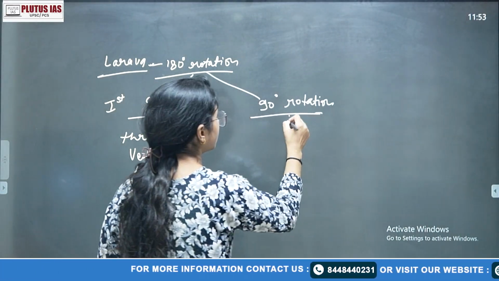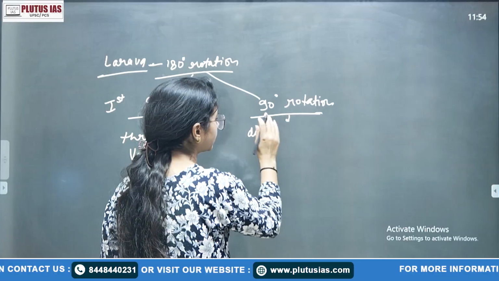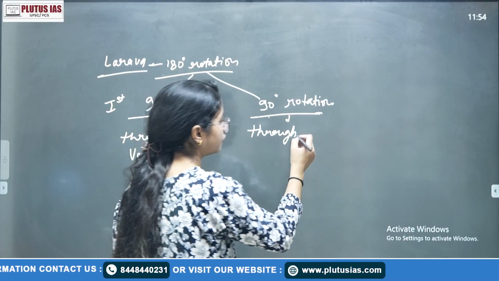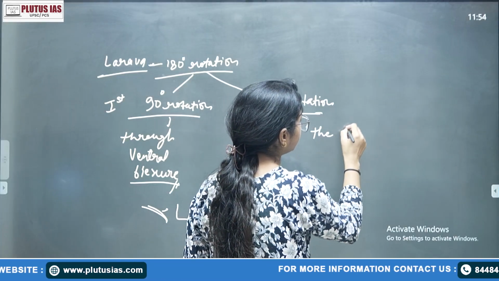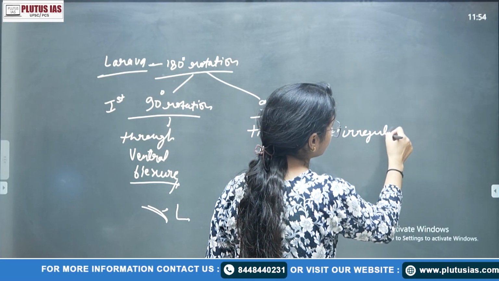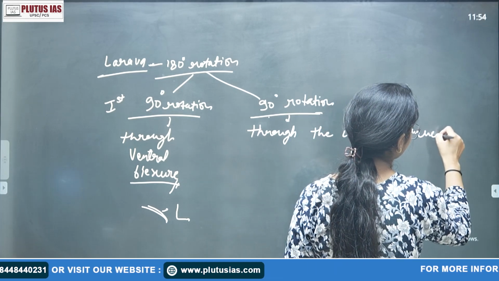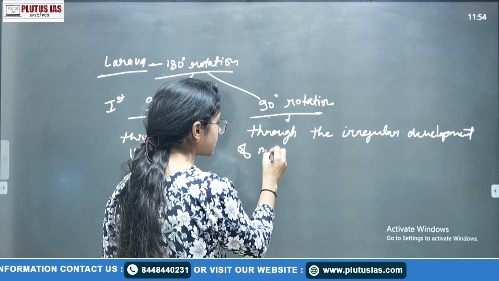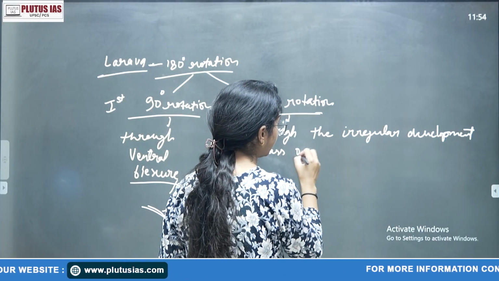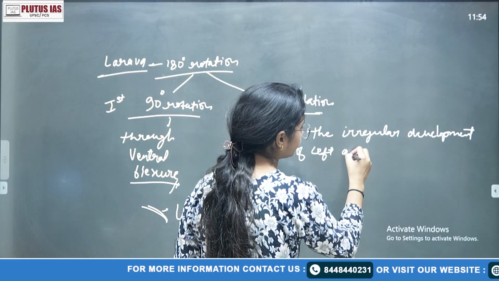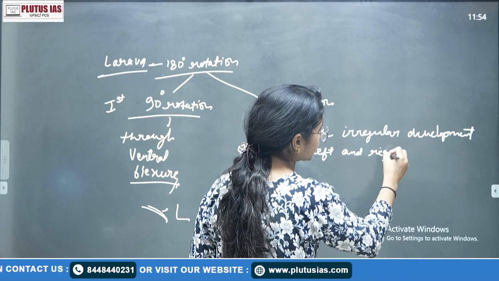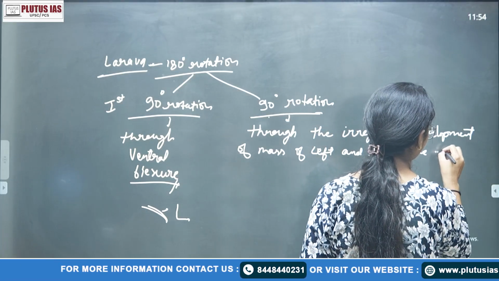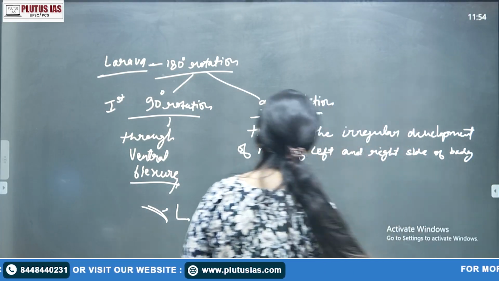Second 90-degree rotation occurs due to or through, better write it, through or via, whatever you want to write, through the irregular development of masses of left and right side of the body, or you can say alimentary canal, left and right side of the body or alimentary canal.